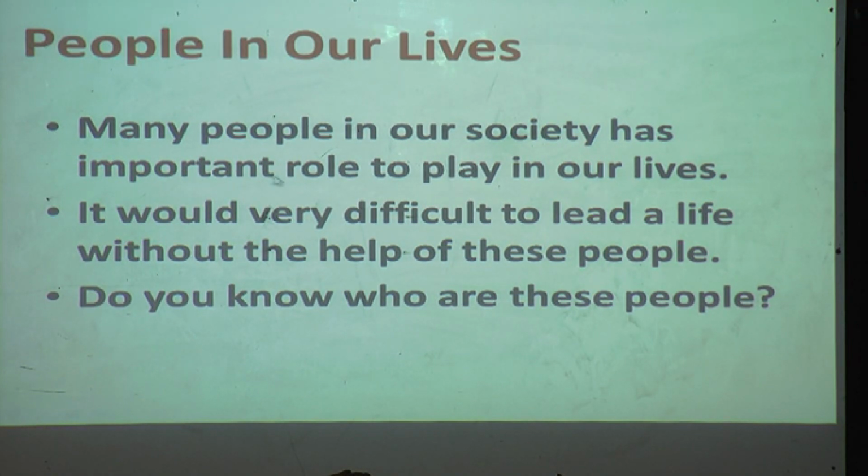It would be very difficult to lead a life without the help of these people. Suppose these people were not there, what would life be like? We would be helpless. Because of these people our life is easy, because they help us a lot in our day-to-day life. That's why they play an important role.